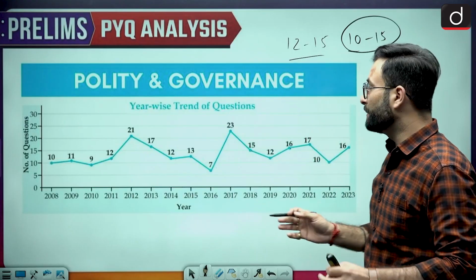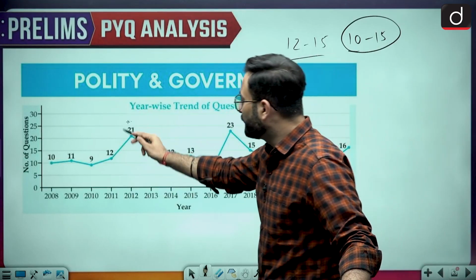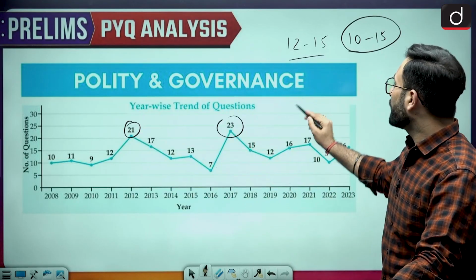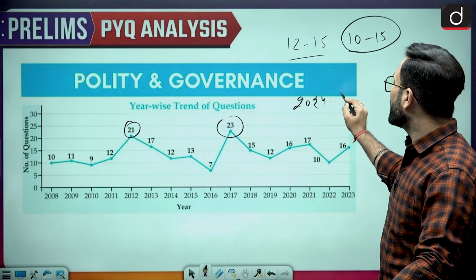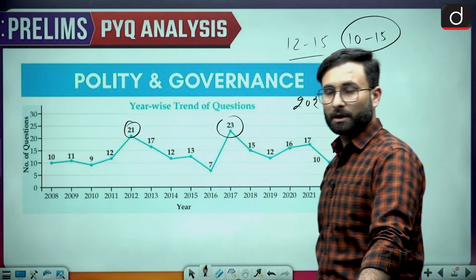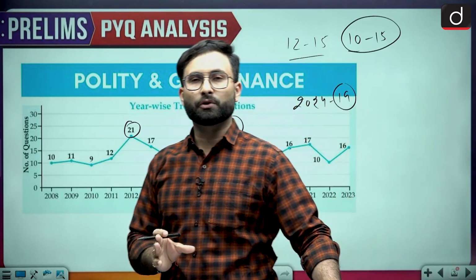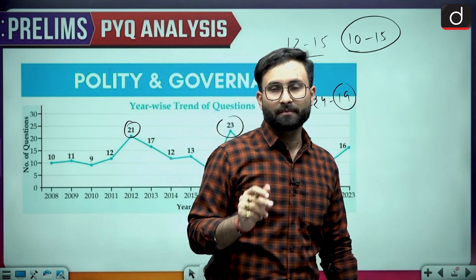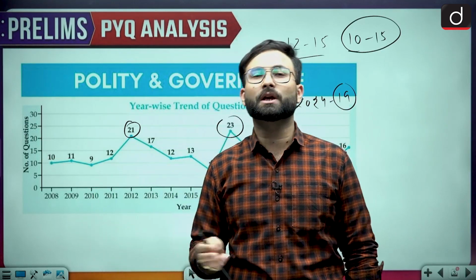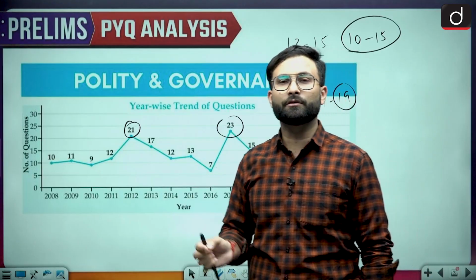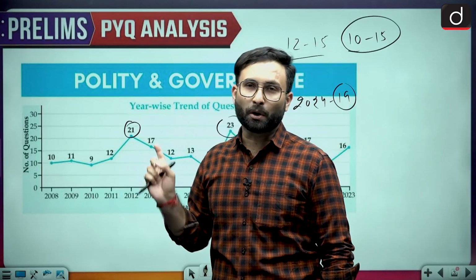section of the syllabus. And if you are lucky, sometimes 21, 23. Even if we talk about 2024, you will be seeing that there were 19 questions from the polity section. So that is why polity becomes important for you. This is something which you cannot miss. When we talk about the UPSC syllabus, you cannot miss anything, but you have to give extra focus to some subjects. So polity is one among them.